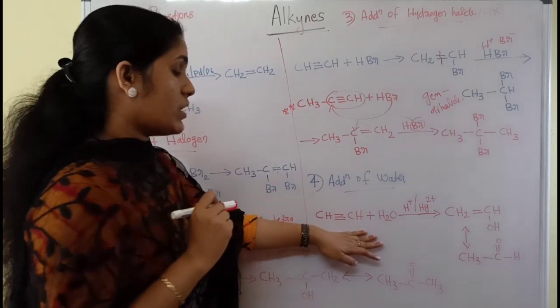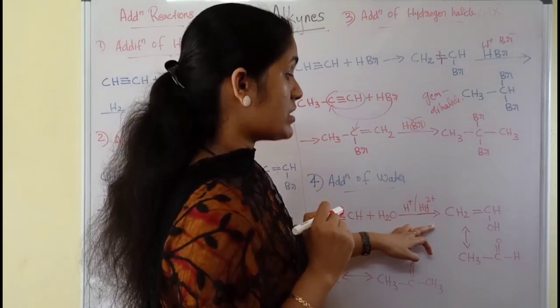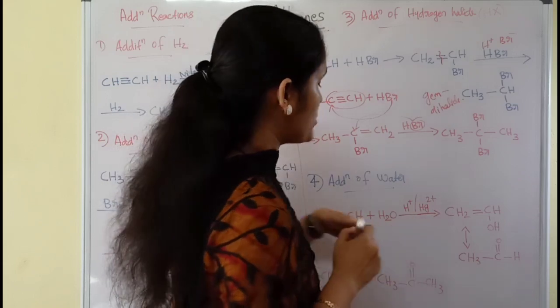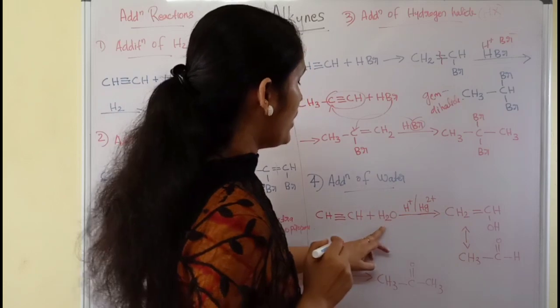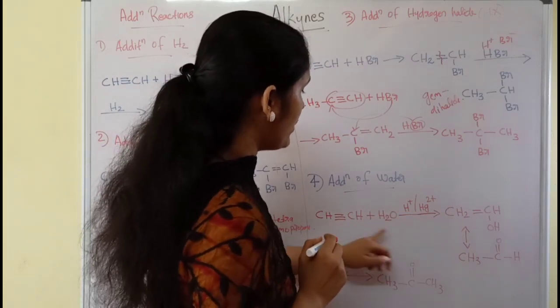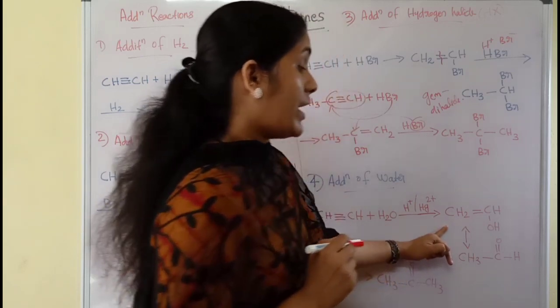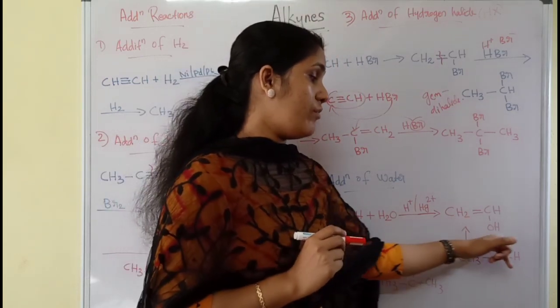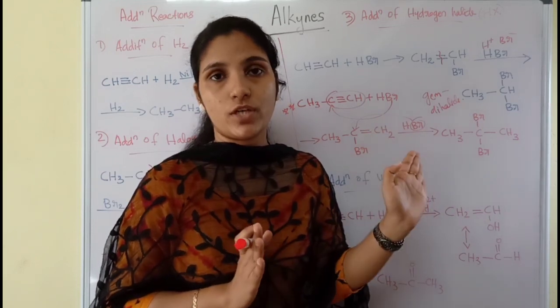Okay, so this ethyne on heating with water in presence of acid and mercuric sulfate, the product obtained will be: the triple bond is broken down to a double bond. H plus comes to the first carbon, and this OH comes to the second carbon, which is a double bonded carbon. A double bonded alcohol is obtained here.